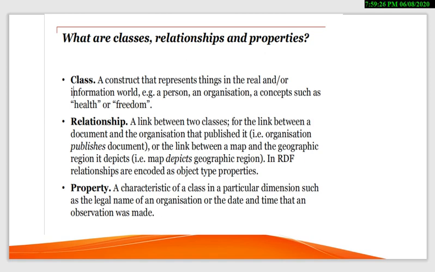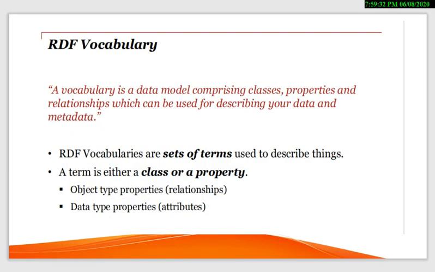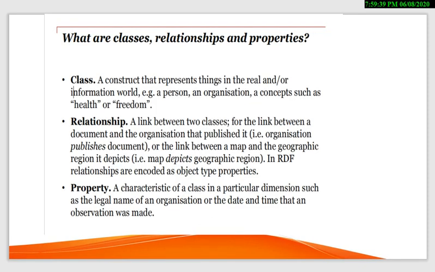In RDF, relationships are encoded as object type properties. In the previous slides and lectures we have gone through what the object properties and data properties are, and their usage and work, right?